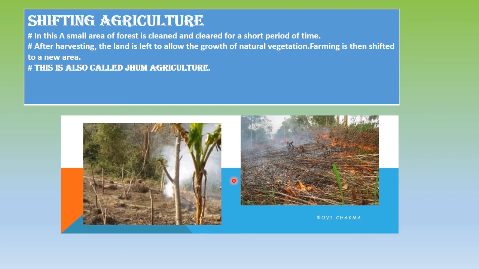Then after the crop is ready, he will cut the crop and leave the land like this, so that the natural vegetation can grow. So this is called shifting agriculture, where a forest is cleared and then cultivated for a short period of time, and then is left for the growth of natural vegetation which the forest has. Shifting agriculture is also called jhum agriculture.